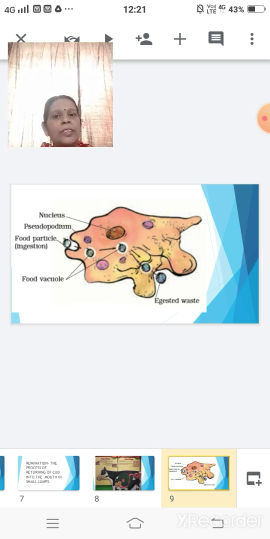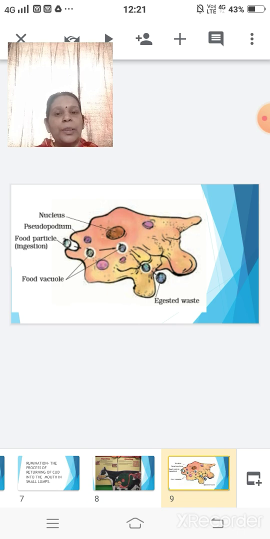Yes, these organisms are very minute. They cannot be seen with the naked eye, but all of you are familiar with them. This is amoeba. Amoeba has false feet, and the other name for it is pseudopodia.